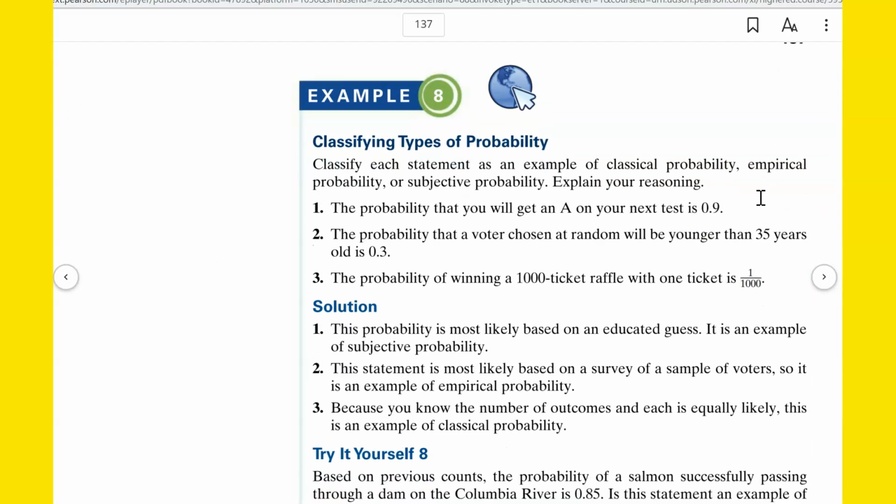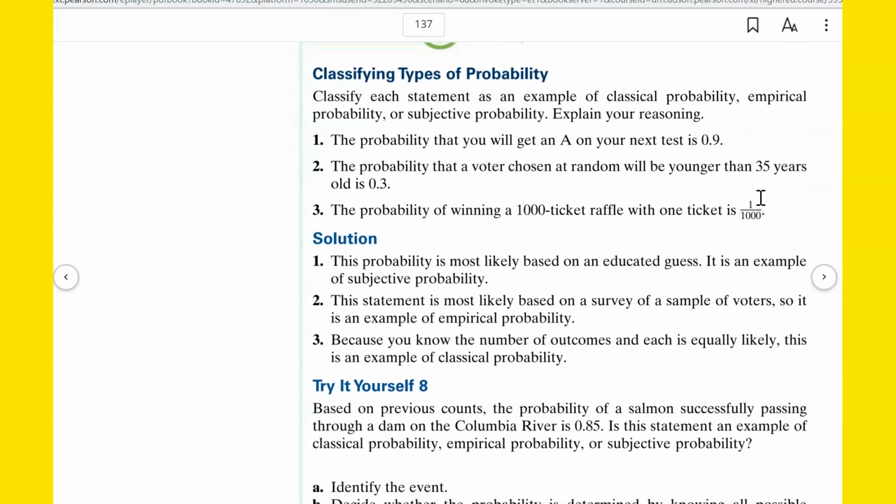All right, so look at example 8. You're going to read these things and you're going to say whether or not they're using classical, empirical, or subjective. And remember, classical is the same thing as theoretical. Empirical is the same thing as statistical. Subjective is the same thing as intuition. All right. Number 1, the probability that you will get an A on your next test is 0.9.